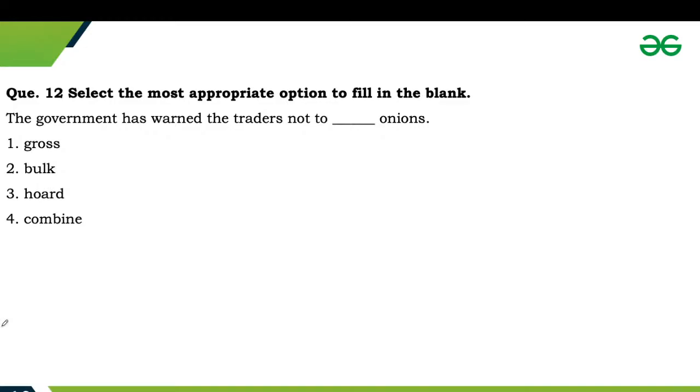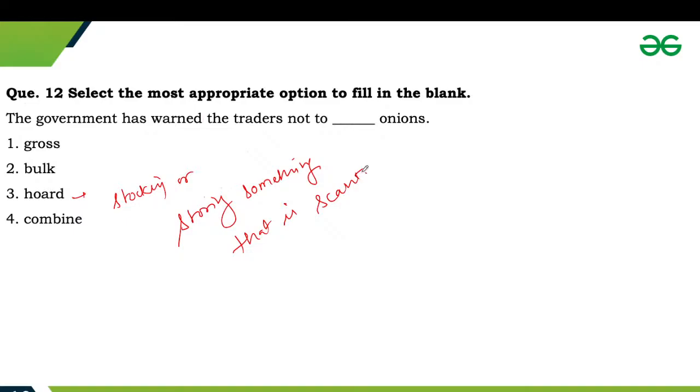So, in this sentence, the third word is hoard. Hoard refers to stocking or storing something that is scarce.